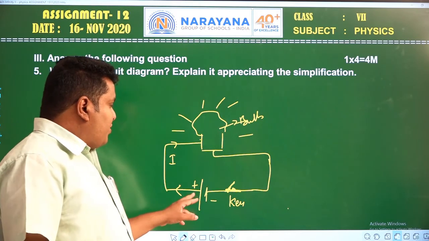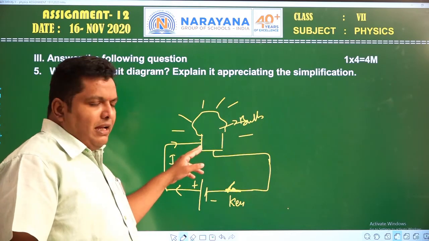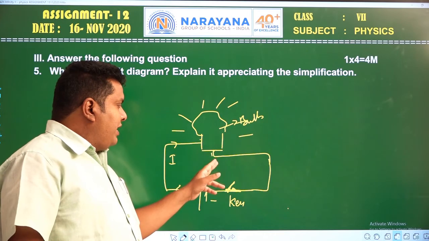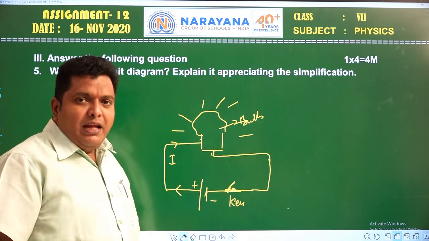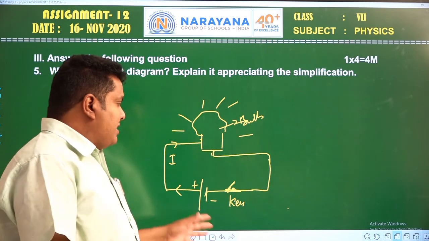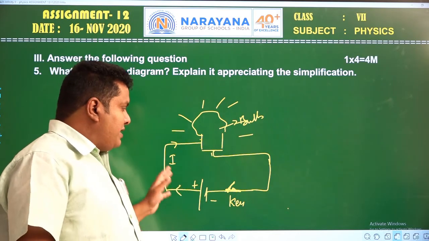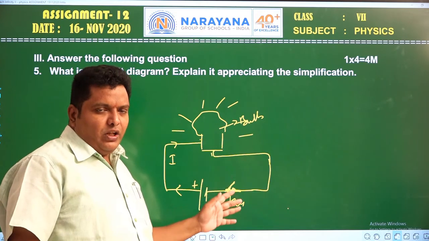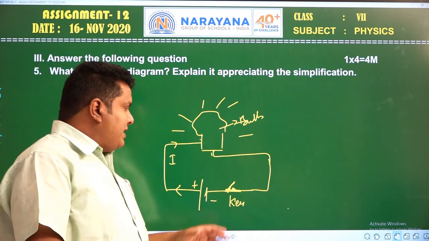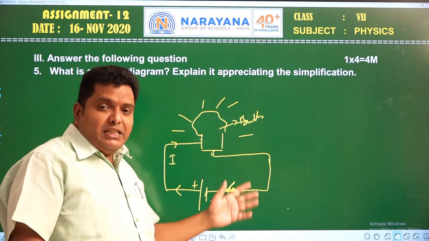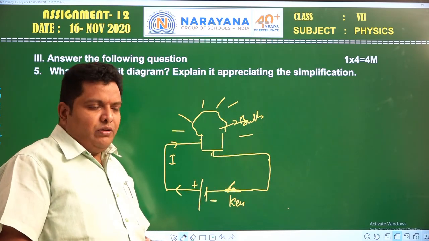Like this, the positive terminal of a battery is connected across the electrical bulb, and the other terminal of the bulb is connected across the plug key. The plug key should be connected across the negative terminal of the battery. These are the circuit components. So all the electrical components are connected as one circuit. And here, explain appreciating simplification means this is the simplification or explanation regarding the electrical circuit.